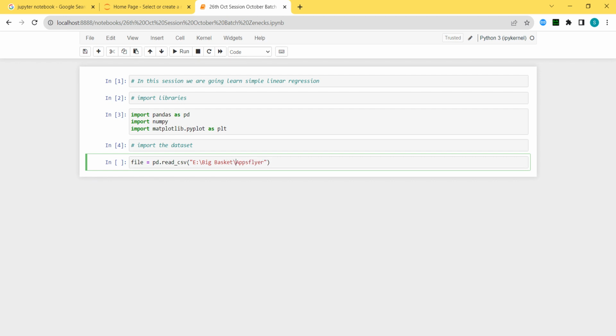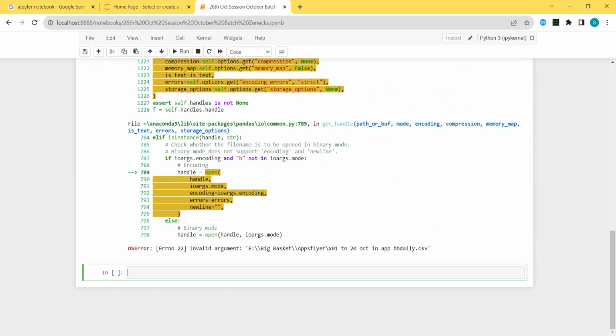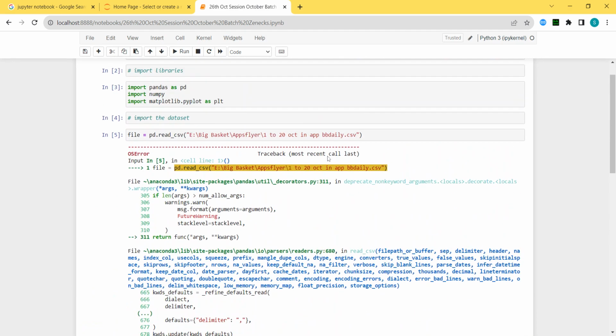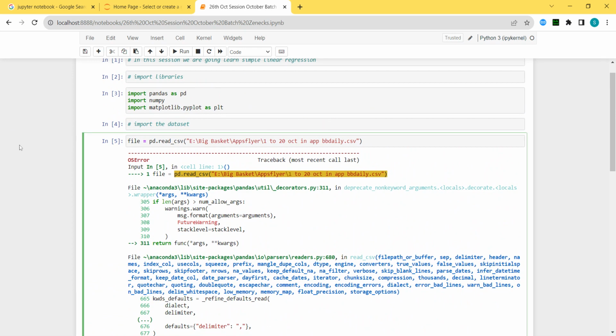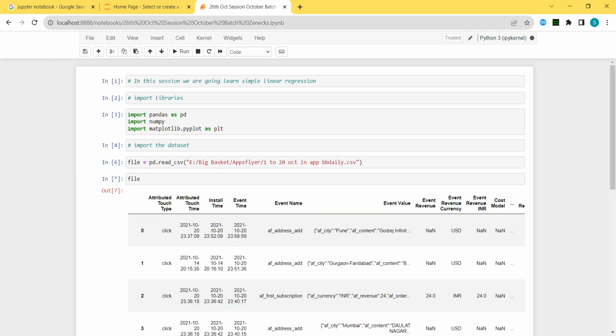I will show that error if you want. See, this is my path. Now if I give the backward slash, what is my file name? I will just copy the file name also. This is my file name and dot csv. I'll read this, and this will give me the error. Just because we have this slash, we are getting the error. This is the backward slash, we have to convert it into normal forward slash. So here I go, converting this into forward slash. Now the file is readable and this is done.